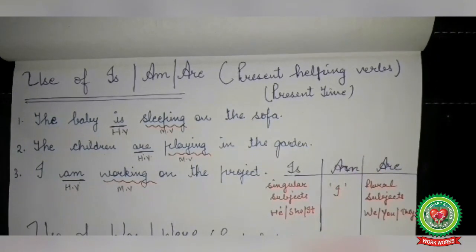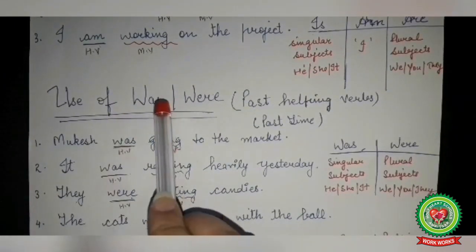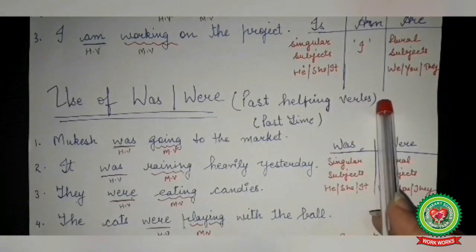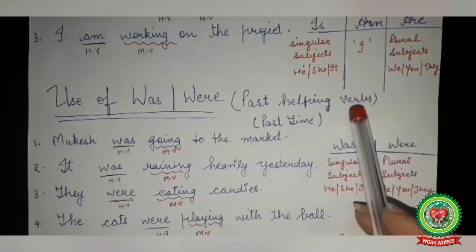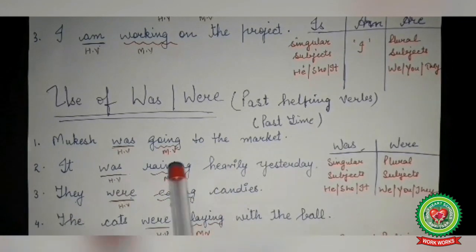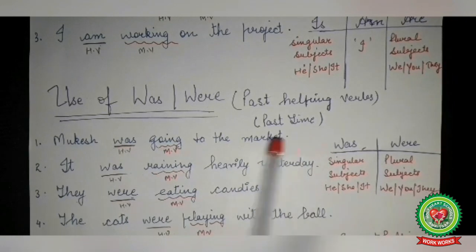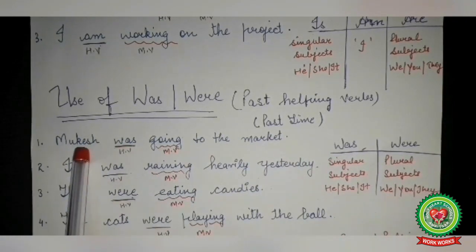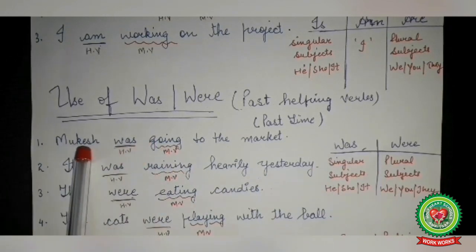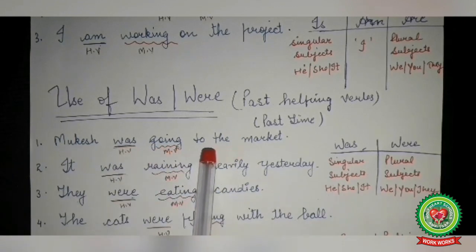Now come to the use of helping verb or auxiliary verb was and were. Was and were are the past helping verbs as they are used to denote the action that was going on in the past time. Now look at these sentences. Mukesh was going to the market. Here Mukesh is a singular subject and was is a helping verb used with the singular subject, and it is showing that the action was going on in the past time.